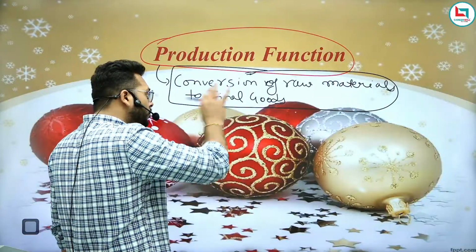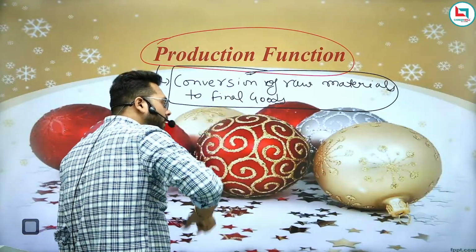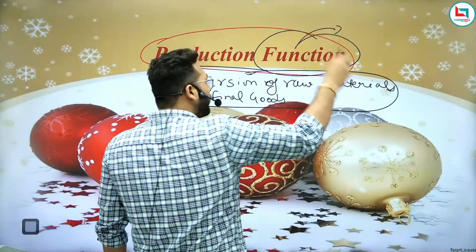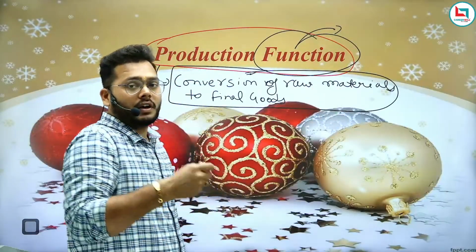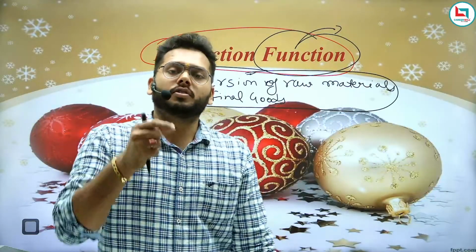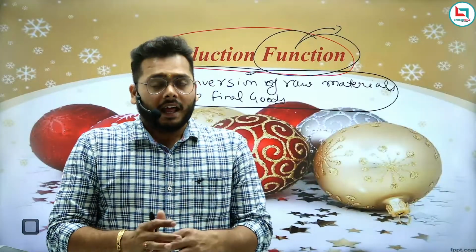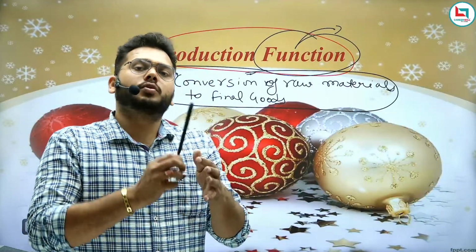And if you want to convert raw material into final goods, then you need to do some work, some function, and only then is it possible to convert raw material into final goods, right? Let's say you want to produce a marker.